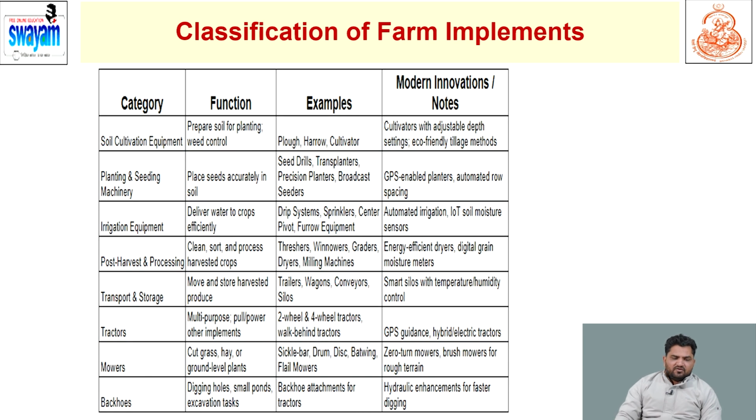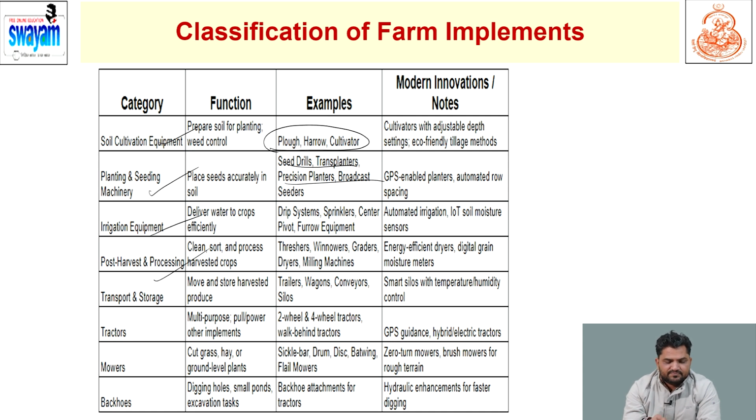Here you can see the different classifications, functions and examples. For soil cultivation or field preparation, we have the plow, harrow and cultivator. For seeding, there is machinery like the seed drill, transplanter, and precision planters nowadays. Irrigation equipment includes drip irrigation and sprinkler irrigation.